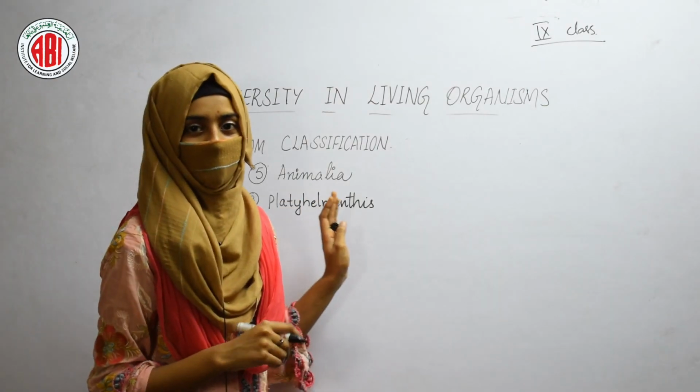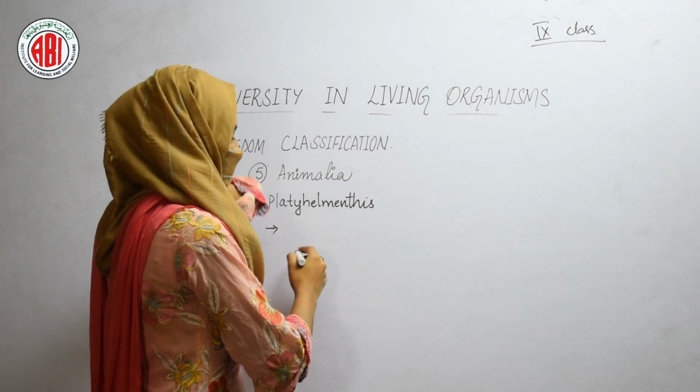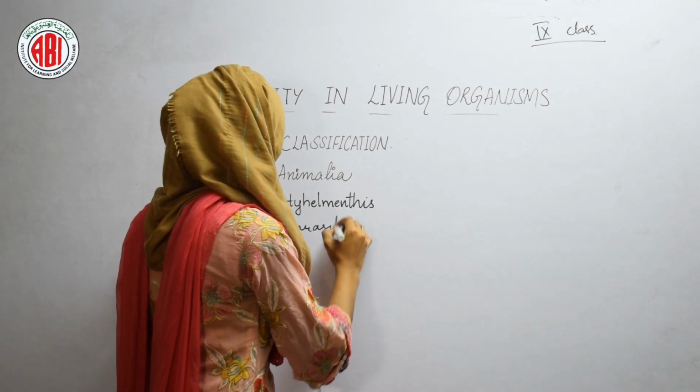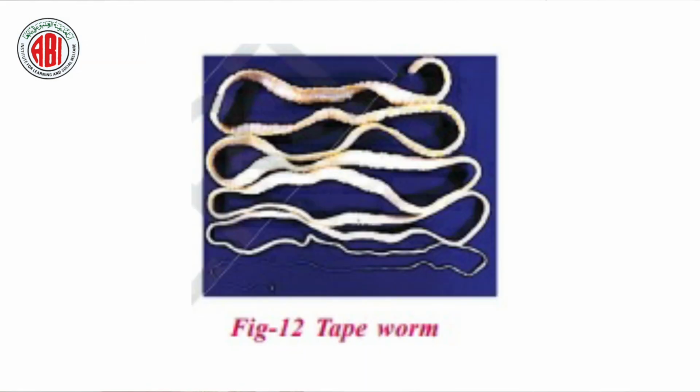The next phylum in the kingdom Animalia is Platyhelminthes, and in this phylum the animals that are present are called parasitic worms. Parasitic worms are present in this phylum. And here we can take an example of tapeworm.